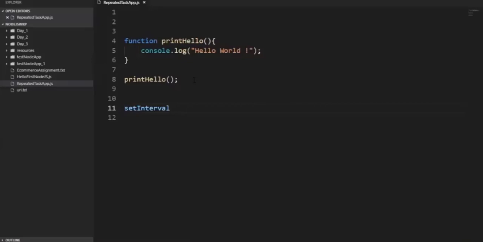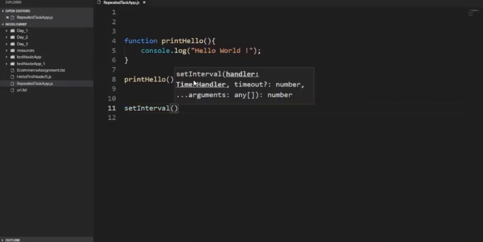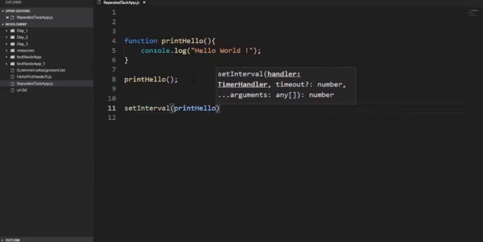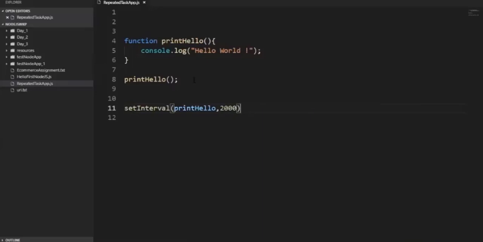I'm just using setInterval. It requires the name of the function which you want to call. Print hello is the name of my function. Then the second parameter, the timeout: after how much time you want that function to be continuously called? So I'm going back and writing 2000 milliseconds. See what I'm doing.